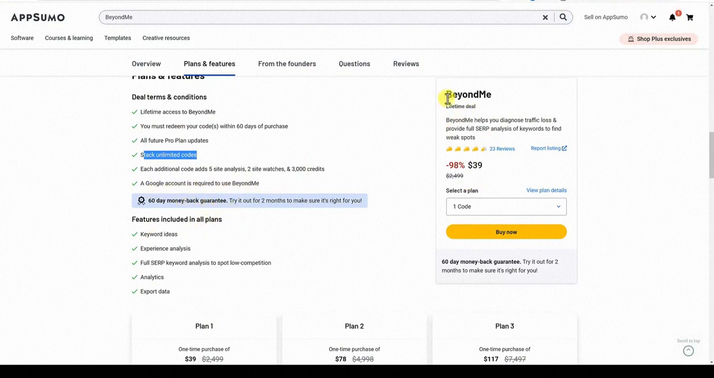I don't really need a keyword research tool. I'm paying monthly for SE Ranking right now. I have Insta Keywords.